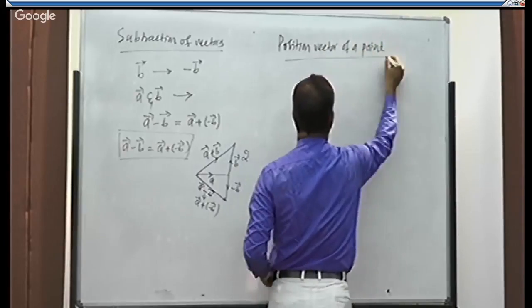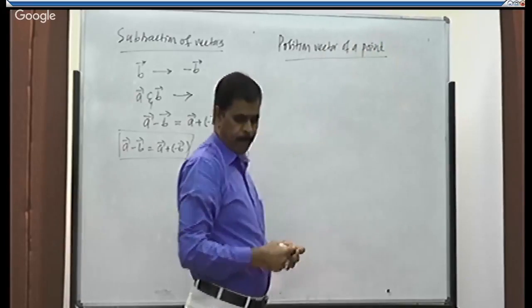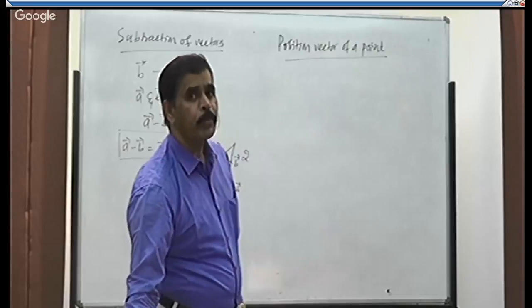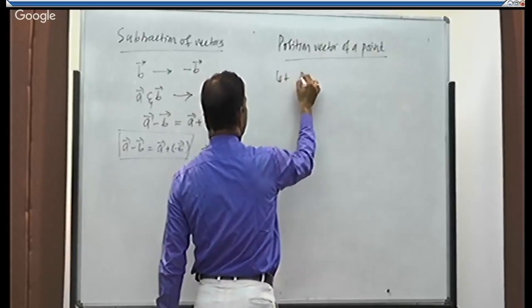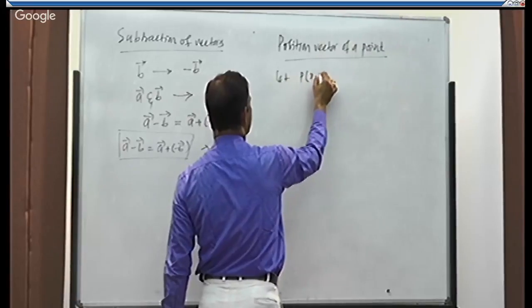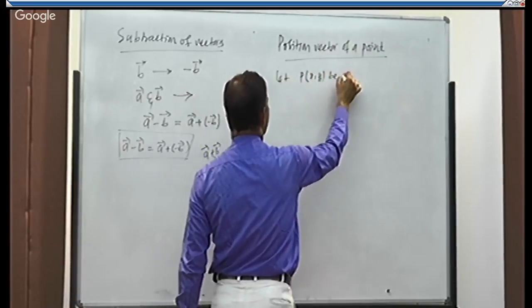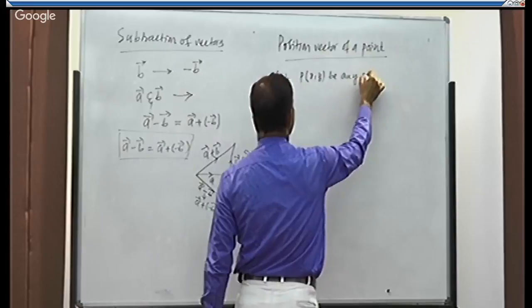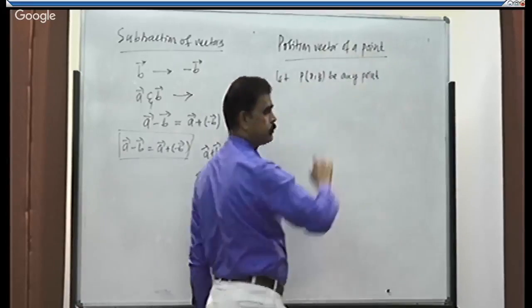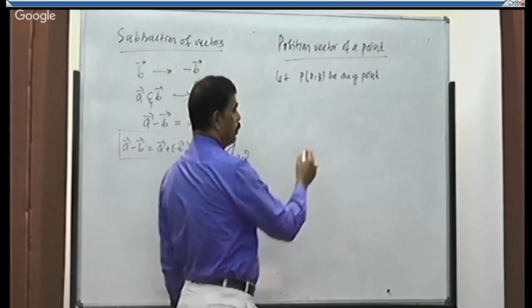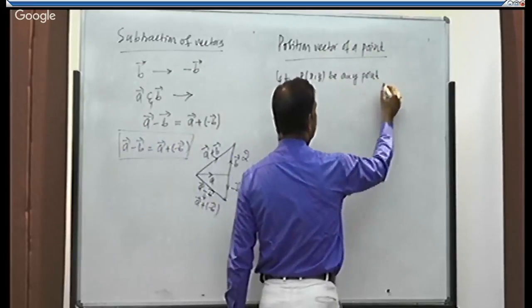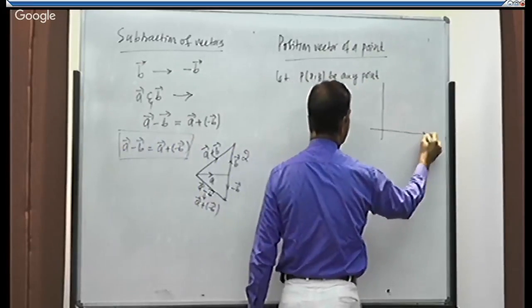Position vector of a point. Take a point. Let P of x comma y be any point. See, this is the xy plane.